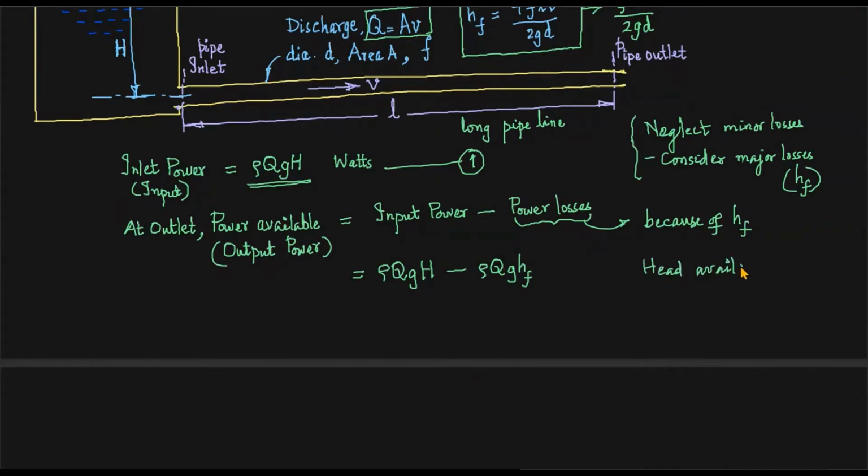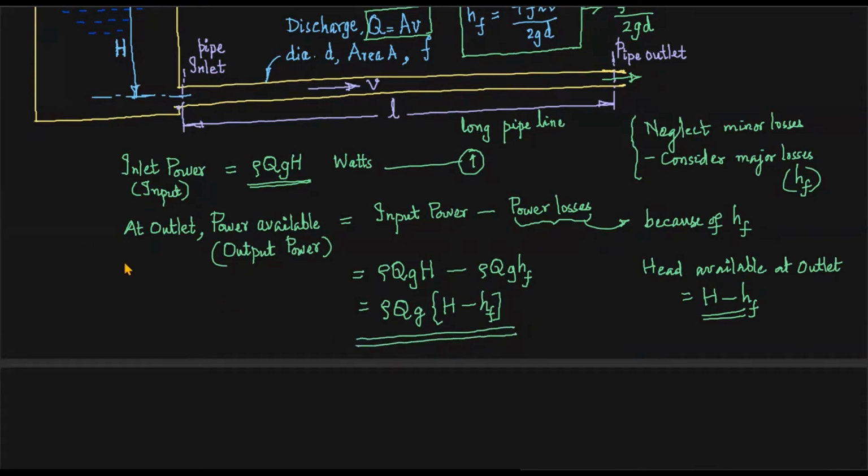An important thing to notice, the head available at outlet will be, inlet head is capital H and the loss is HF. Therefore, H minus HF is the head available at outlet. So please do remember this fact. Please understand this. So that's what exactly you are getting. See, the rho Q G H is the input power minus power losses is rho Q G into HF. So you take rho Q G common. So you'll get rho Q G into H minus HF. This is the output power.